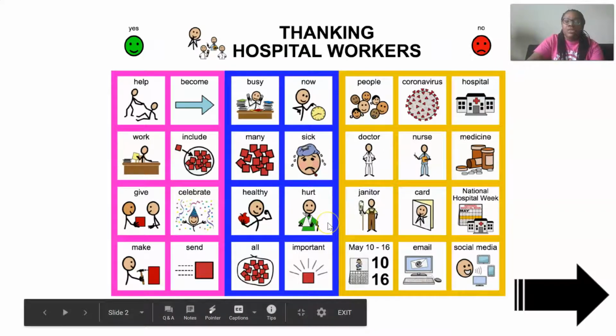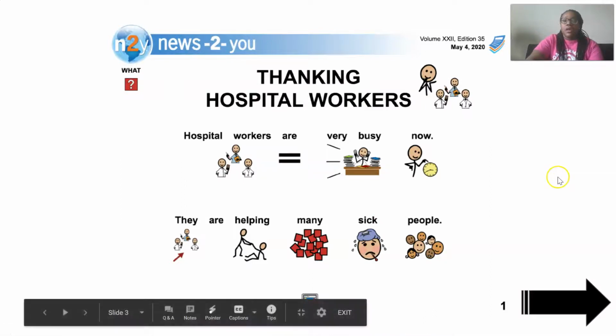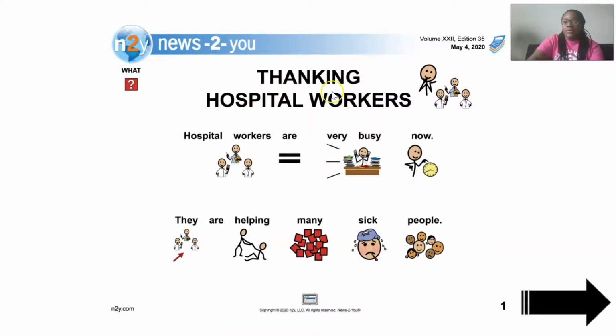All right, once you have done that, we're going to click the arrow to go to our first page of our story. Awesome. All right, so again, the name of our story is Thanking Hospital Workers, and that is the title. And the title is always the what. So what are we reading?